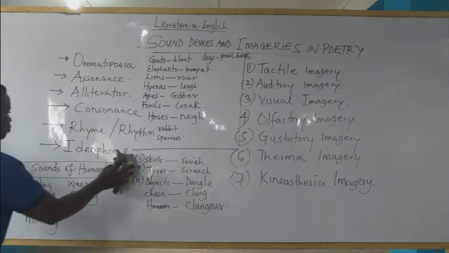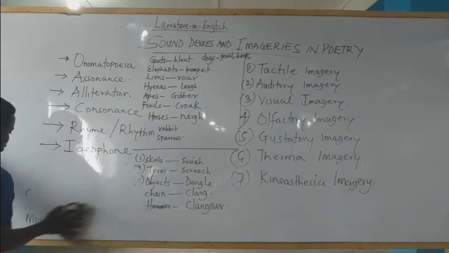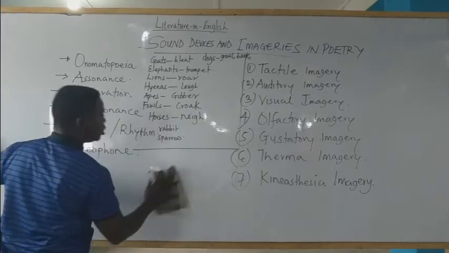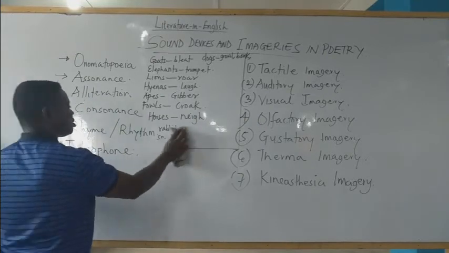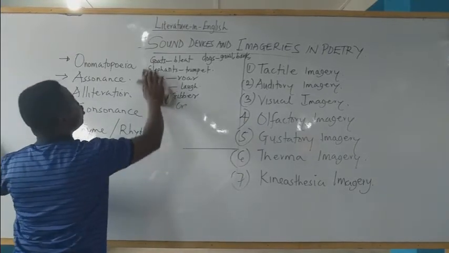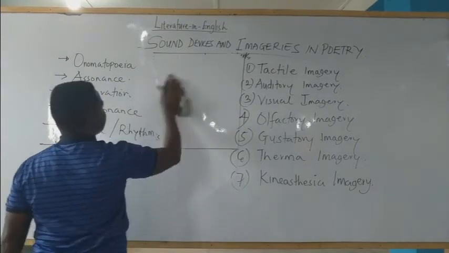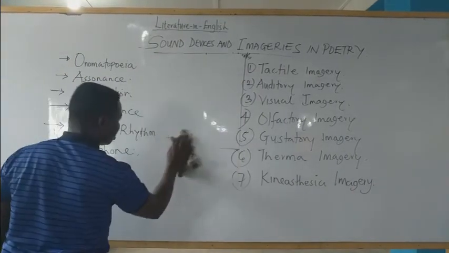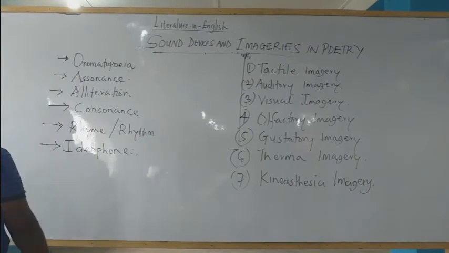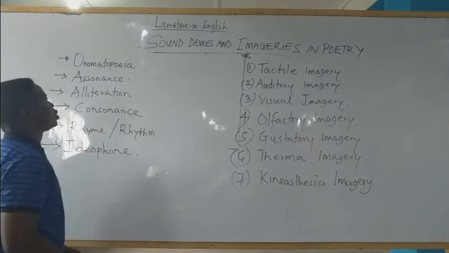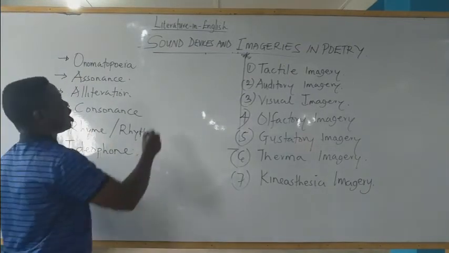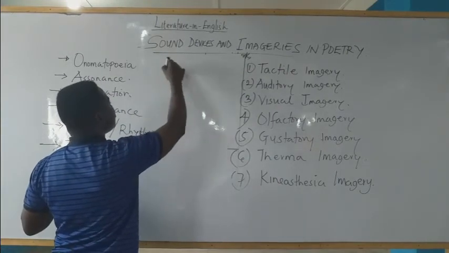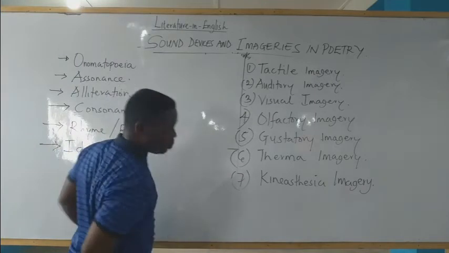Number two, we have assonance. Assonance is a device where you have repeated vowel sounds in the middle of words. When you have repeated vowel sounds in the middle of the words, it is called assonance. That is, you have two or more words, and in those words you have the same vowel sound being repeated.